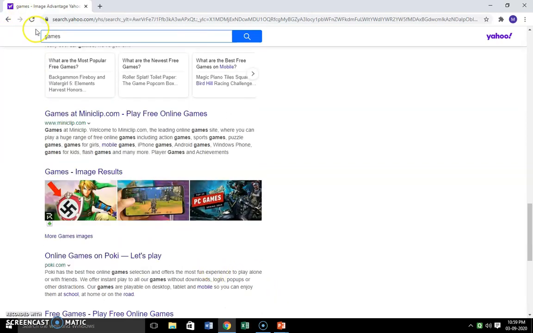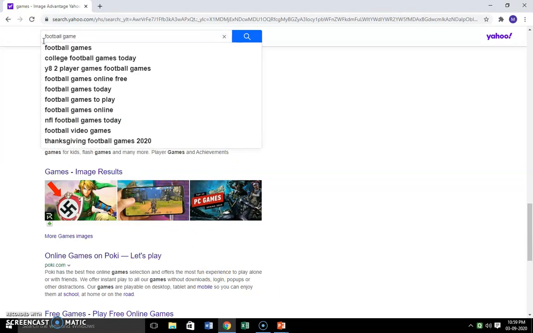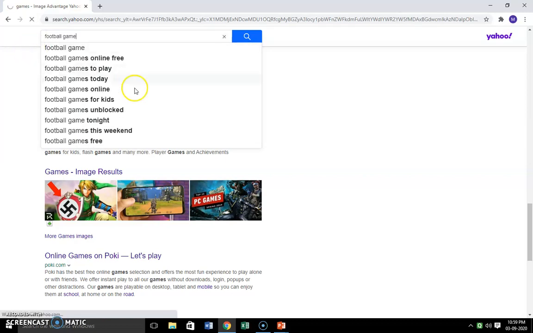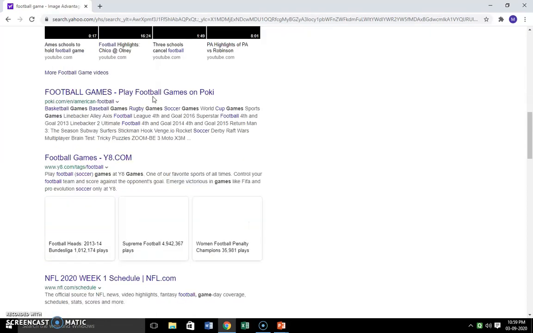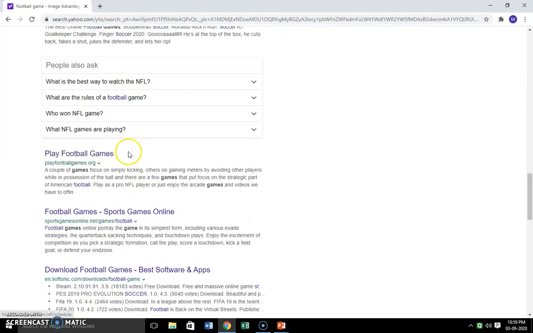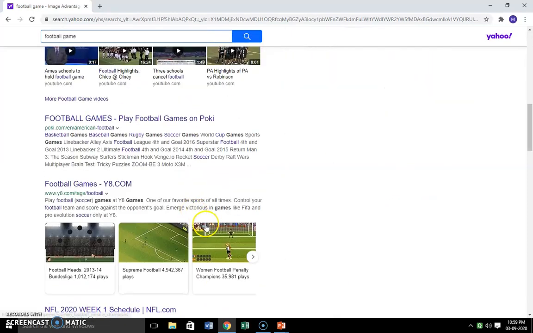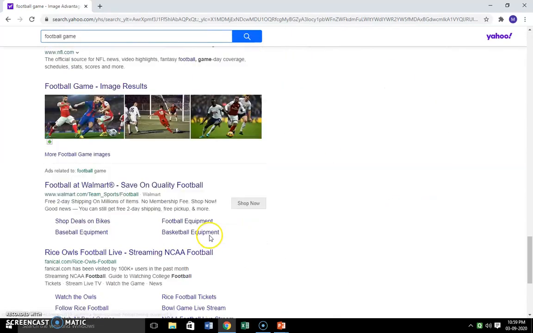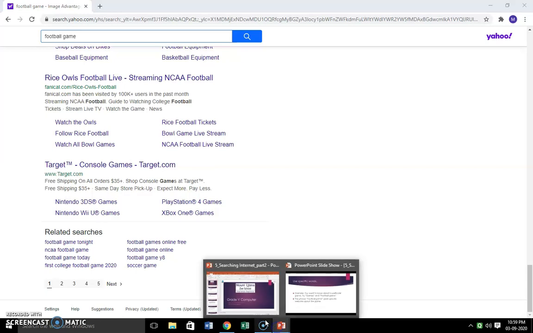But if I specify the game, then you can see I get results only on football or the relevant game. And now the search result pages are fewer as compared to the previous one. So in this way we can expand the search or we can filter our search.